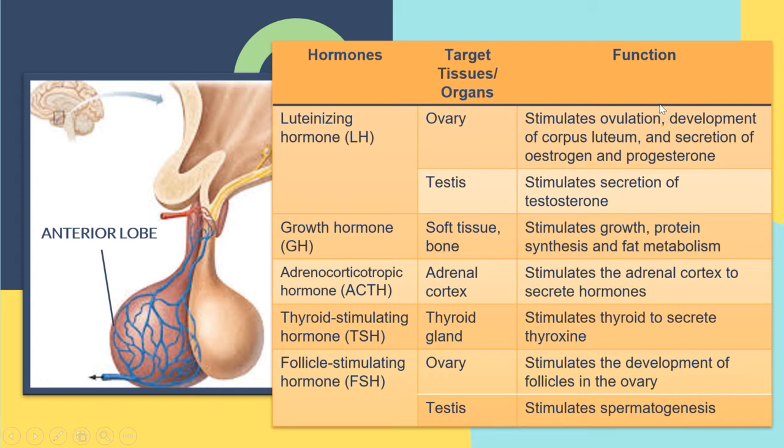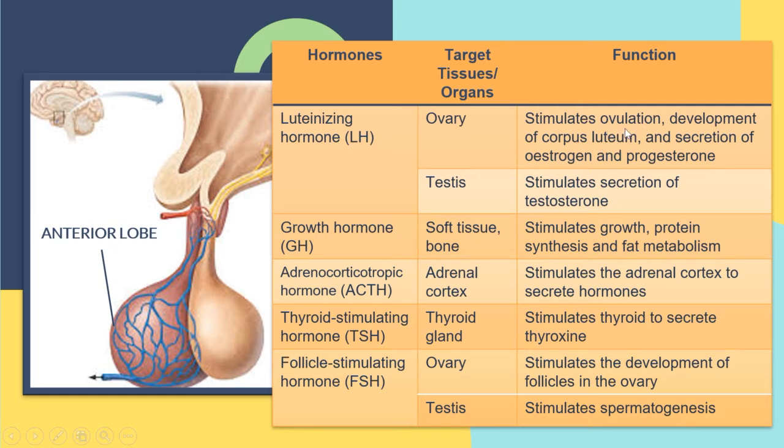Do you remember? Ovulation refers to the releasing of the ovum from the ovary during the fertile phase. So, I repeat, what is ovulation? The releasing of the ovum during a fertile phase.